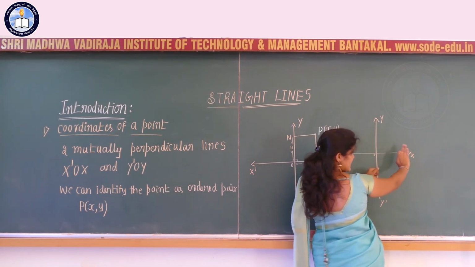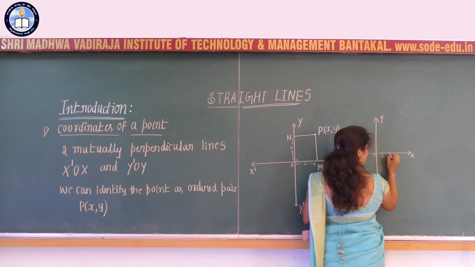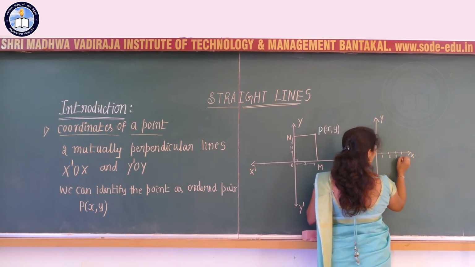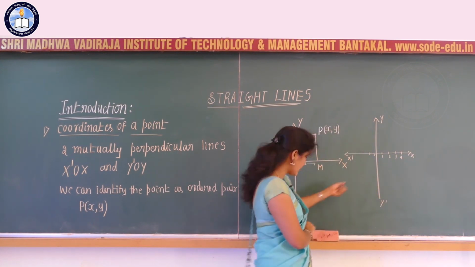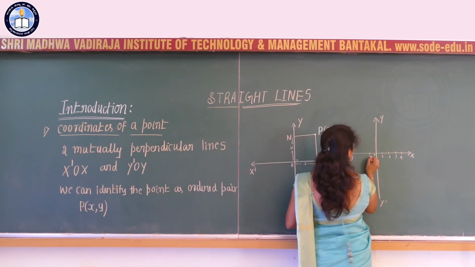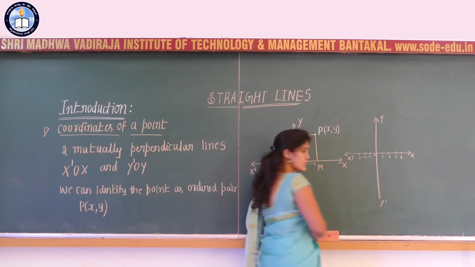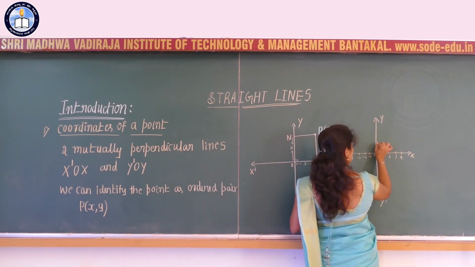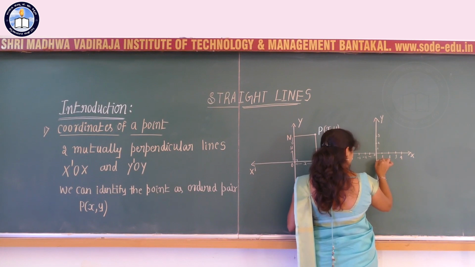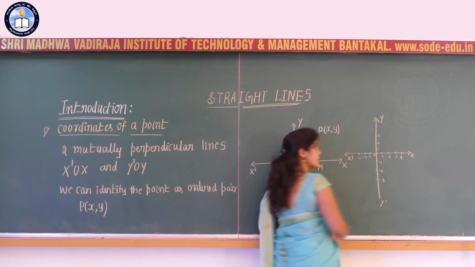To the right hand side of O, that is the origin, we have the positive values like 1, 2, 3, 4, and it continues, and to the left of the origin you have negative values like -1, -2, -3, -4. Above the origin we have 1, 2, 3, 4, and below we have -1, -2, -3, and so on.